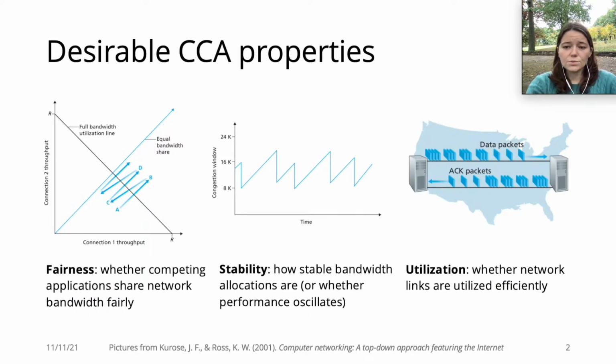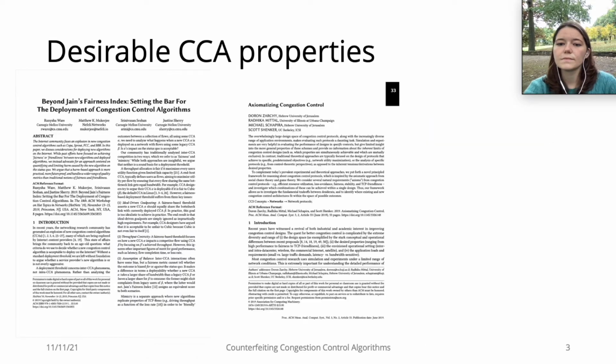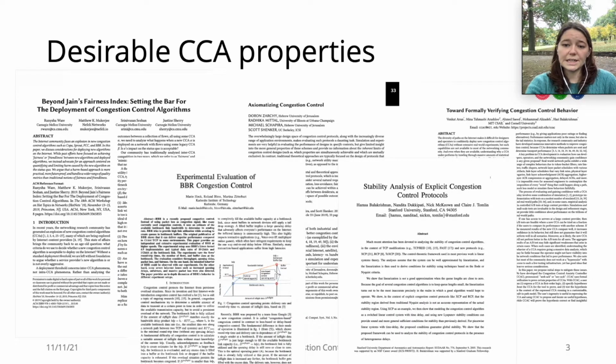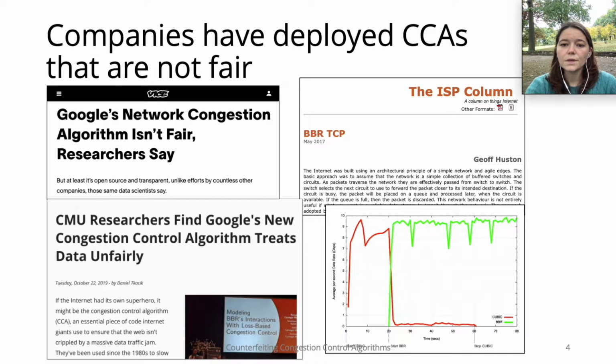Congestion control algorithms, or CCAs for short, determine important properties of the Internet, such as whether or not competing applications share network bandwidth fairly, how stable bandwidth allocations are, and whether network links are utilized efficiently. These and other properties of CCAs are a topic of active study for researchers in the networking community, and we know companies have deployed CCAs in the past that didn't satisfy these properties.